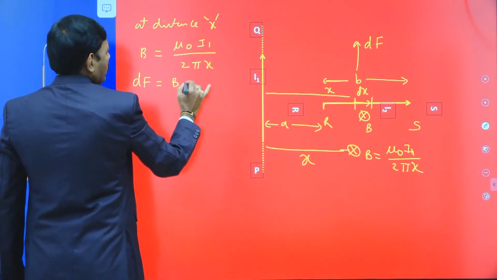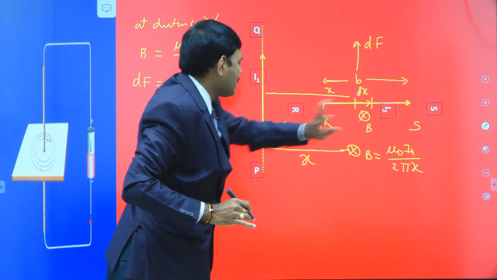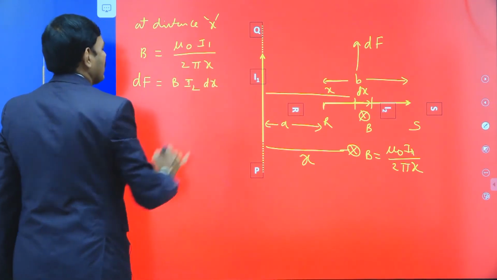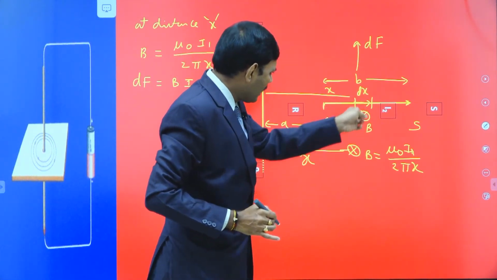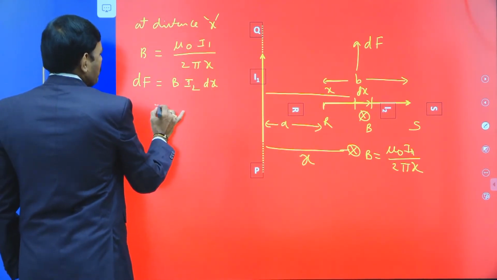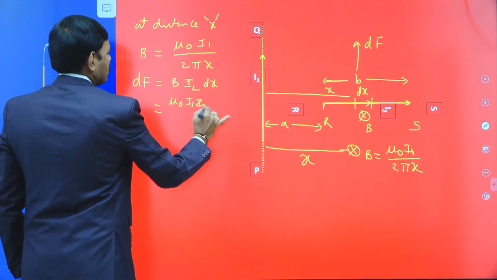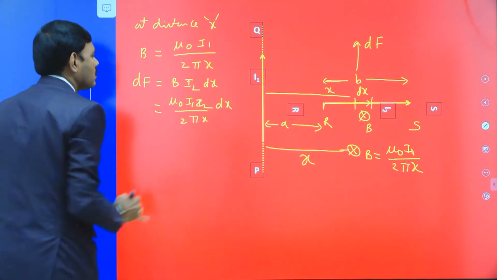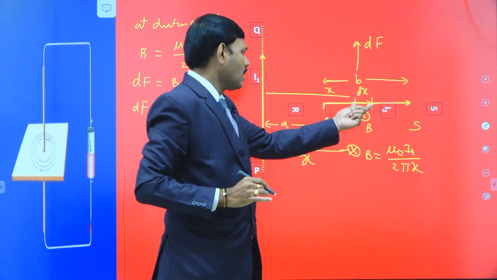The force acting on the small element of length dx at a distance x is B I2 dx, where B is the magnetic field on the I2 current carrying wire, and I2 is the current in it. Of course, theta is obviously 90 degrees between the length element along the positive x direction and the magnetic field in the z direction. So dF equals B I2 dx. Substituting the B value from the above expression, we get dF equals mu naught I1 I2 by 2 pi x dx.